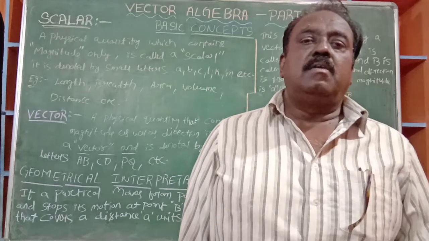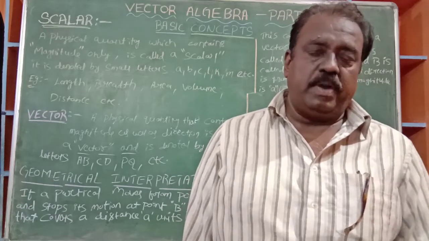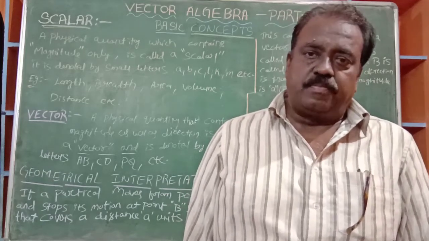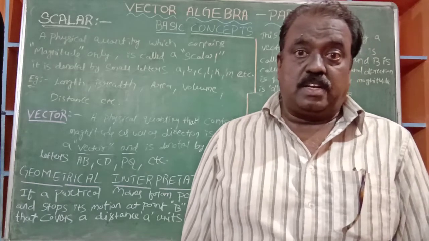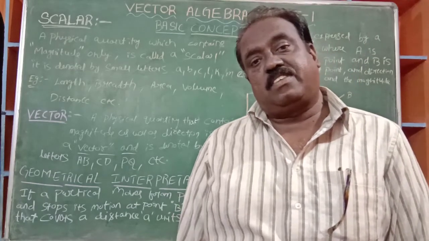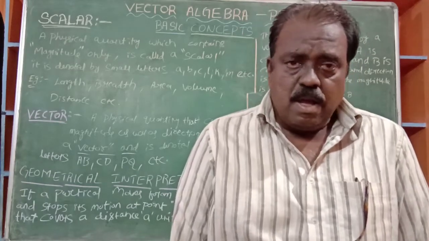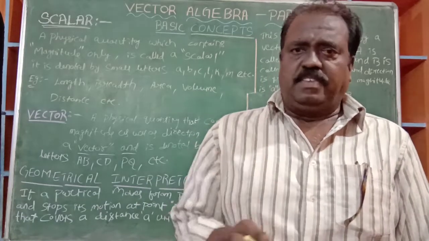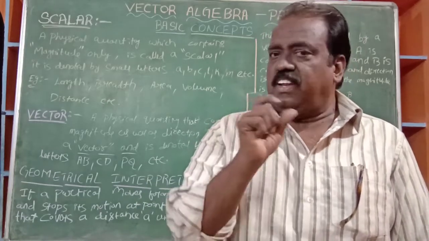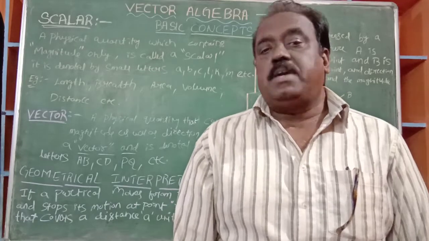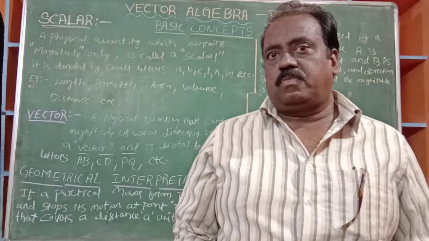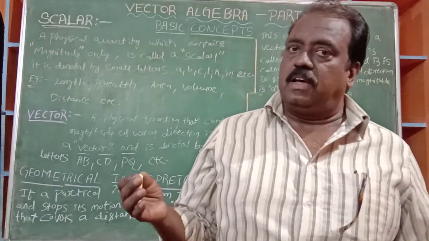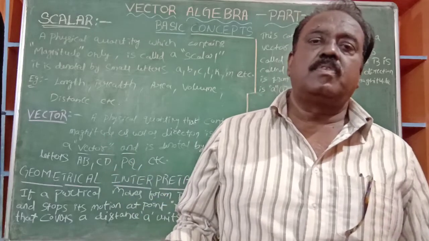In physics, you might have read and dealt with the concepts of vectors and scalars. But it is very simple, very basic. That definition is there, but mathematically, a big chapter is formed.